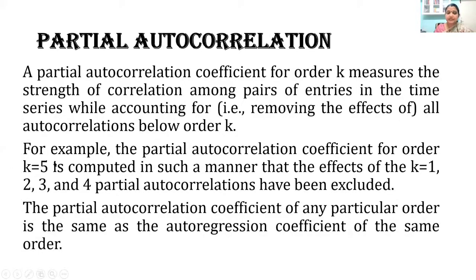It will remove the effect of all other values and take only the specific one. For example, partial autocorrelation of order 5 is computed in such a manner that the effect of 1, 2, 3 and 4 partial autocorrelations are excluded.